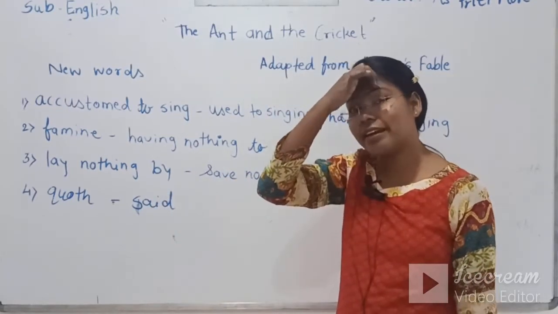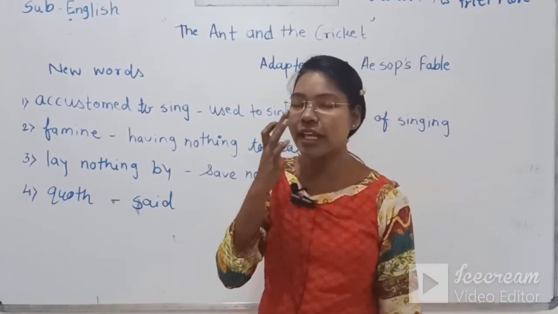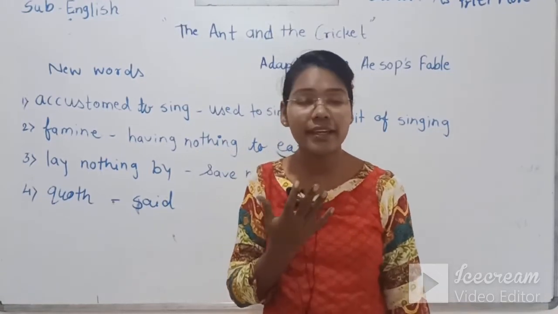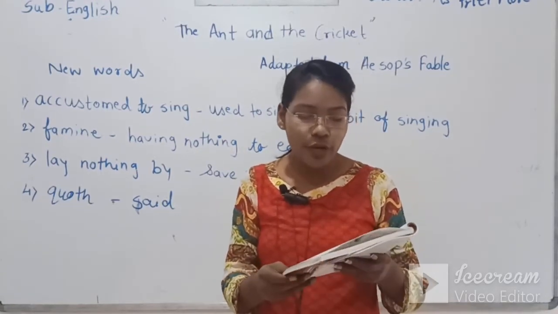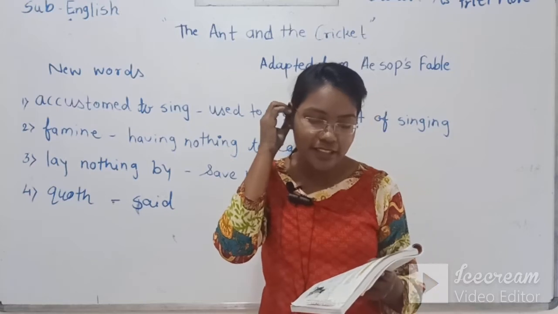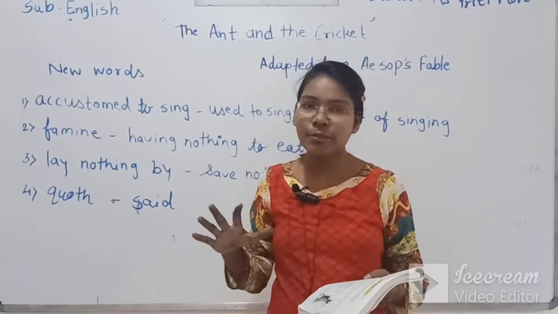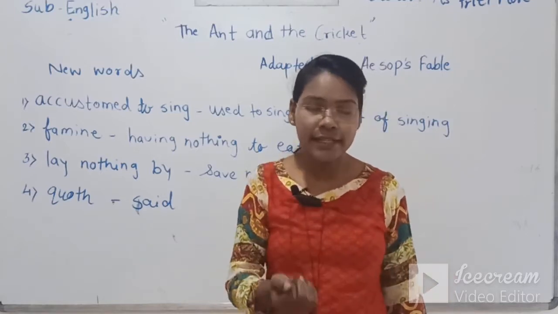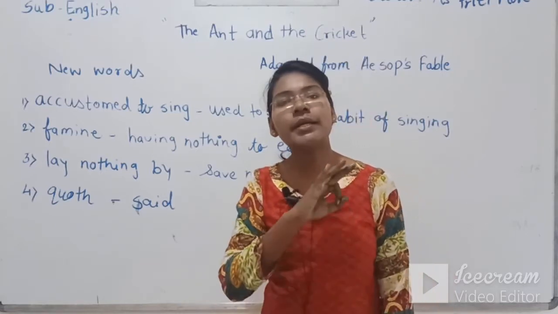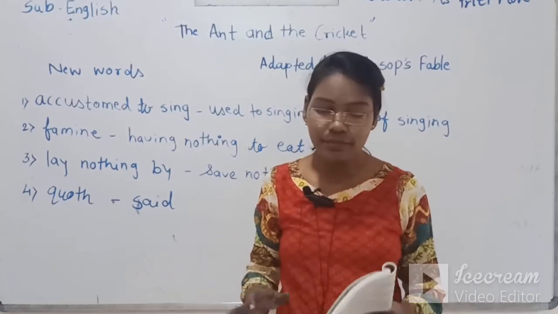He thought the ant will help me so that I can stay alive. The ant will give me shelter from the rain and some food so that I can be alive. If the ant denies me help, I will die.